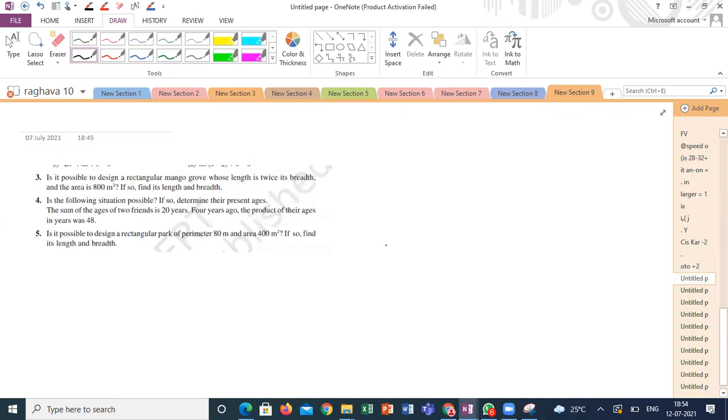The last question. Is it possible to design a rectangular park whose perimeter is 80 meters and area is 400 square meters? Find the length and breadth. Can you solve this question? If the length is L and breadth is B, or if I take x and y, then 2 of (x plus y) is equal to 80, and x into y is equal to 400.